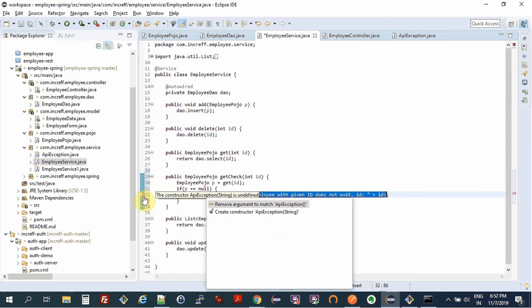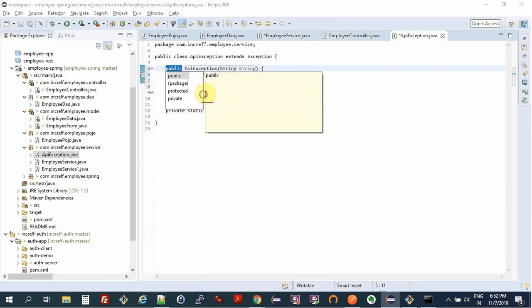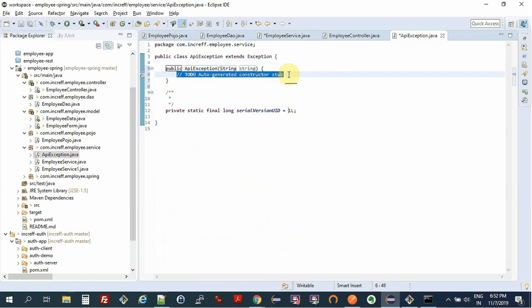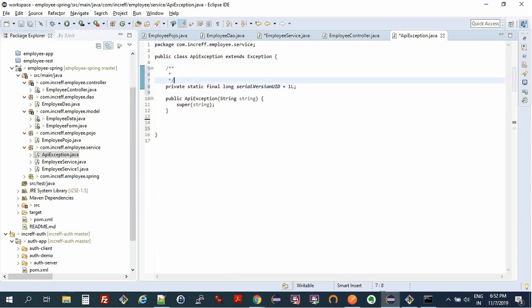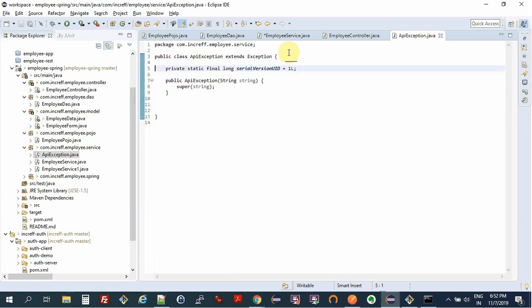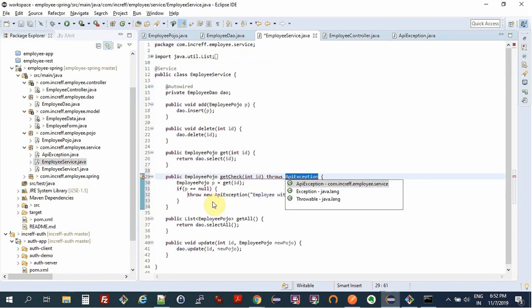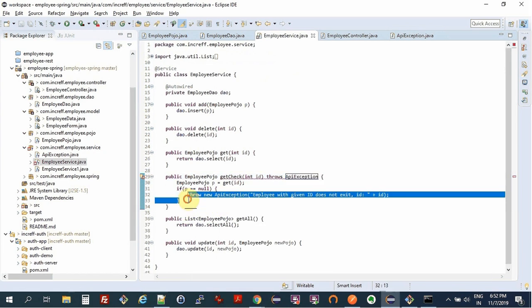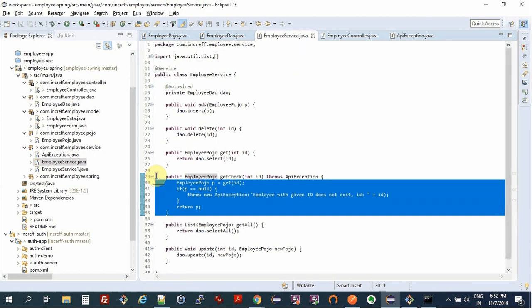And from here we can just, so, needed to complete a few things in this code. Cool. And from here we can just throw this exception.